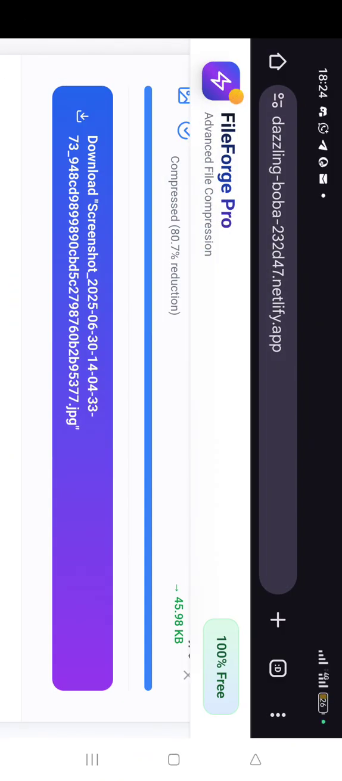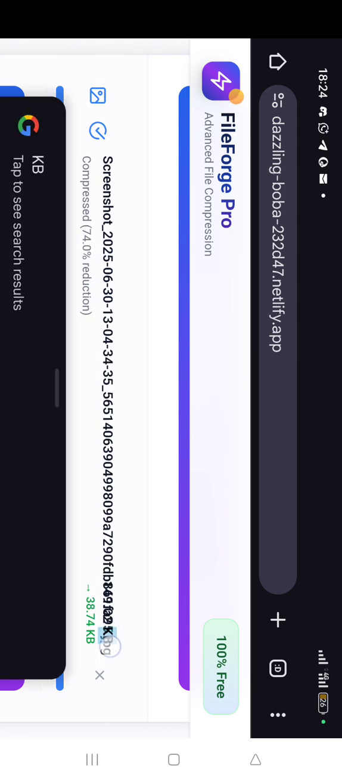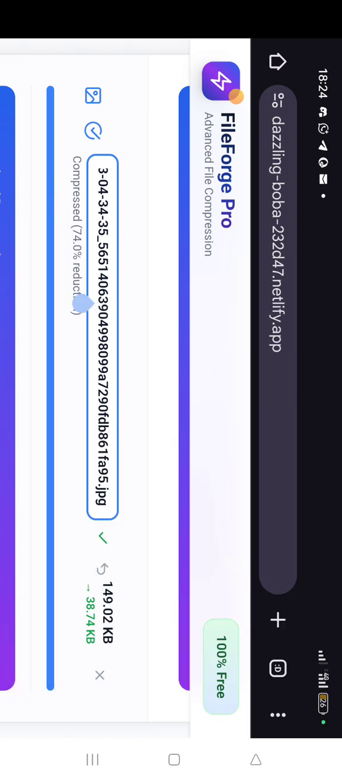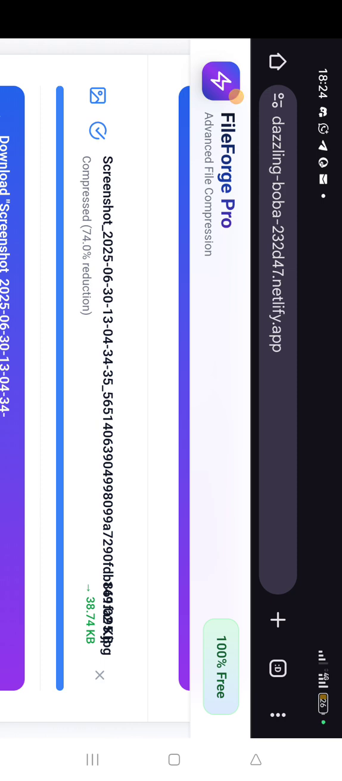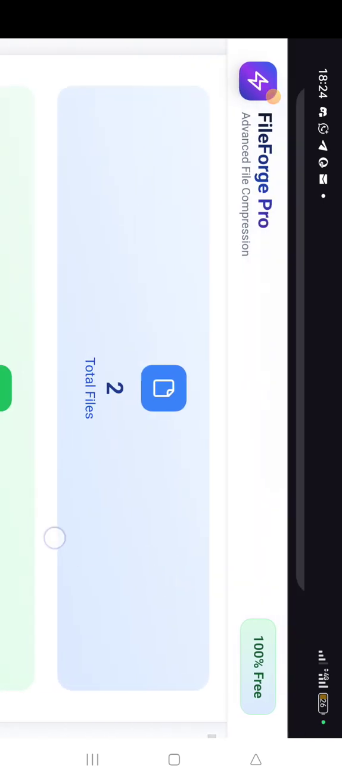One of the features is that you can rename the file. As you can see, so you can rename the file. After renaming the file, you can click this, then you can download instead of going to your local system to rename. So it works like that, and you can download all those files at once.